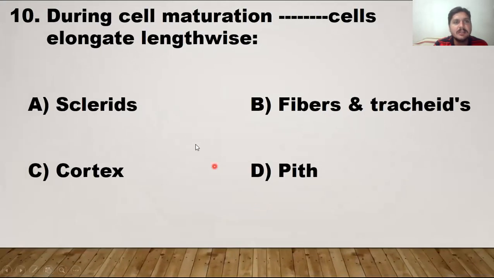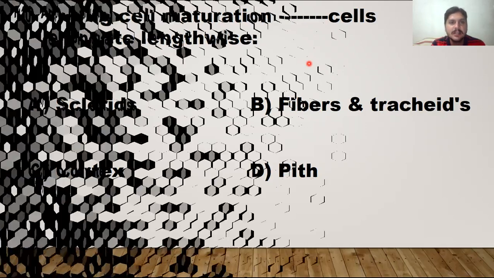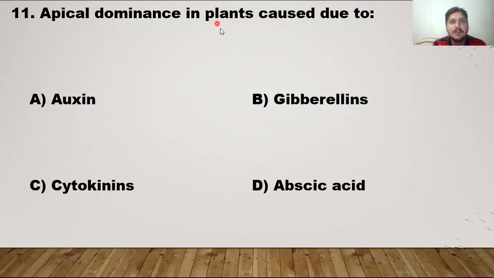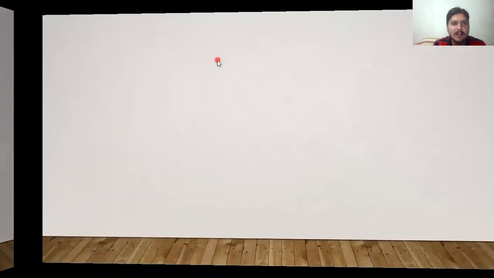MCQ number 10, during cell maturation, blank cells elongate lengthwise. So these are the fibers and tracheids. This one is the phase of maturation, the third stage in the phases of growth in plants. So the right answer is fibers and tracheids that elongate lengthwise. Apical dominance in plants is caused by auxin, gibberellin, cytokinins, or abscisic acid. The right answer is auxin. Auxin is involved in apical dominance.